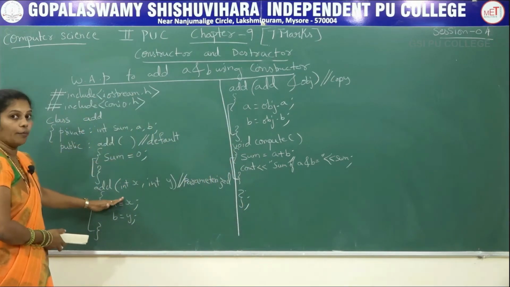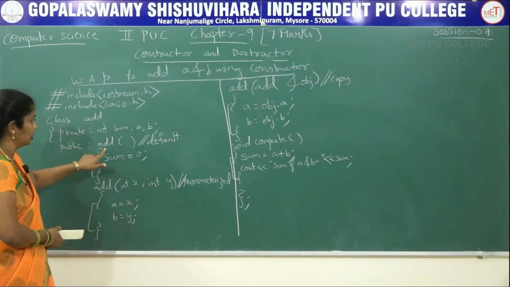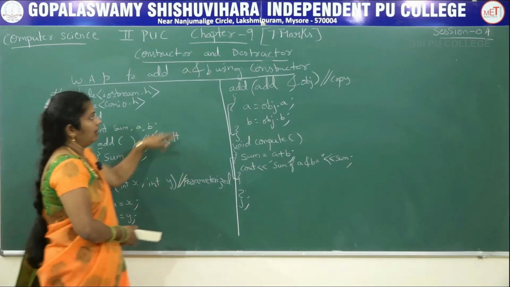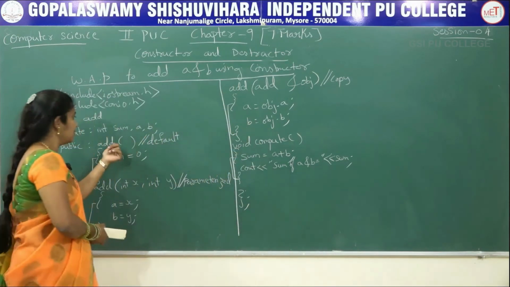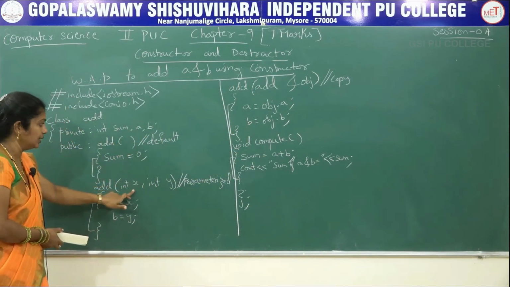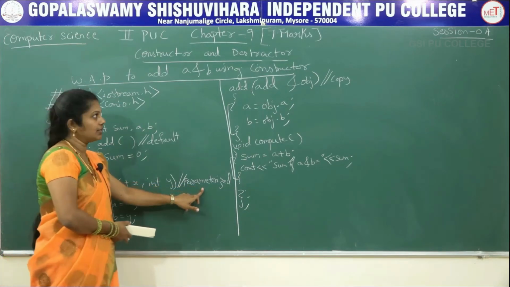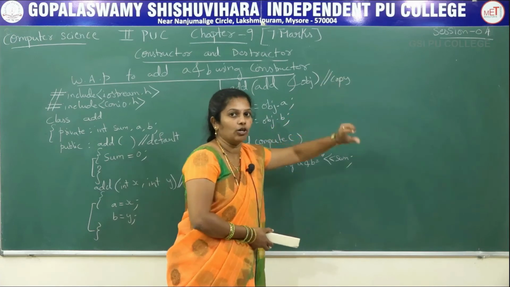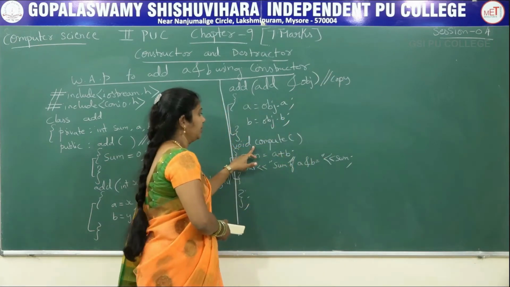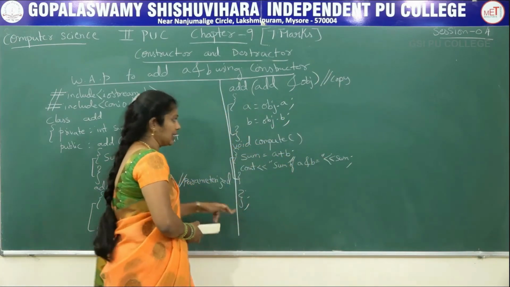Totally, how many functions are there? Totally 4 functions. First add, second add, and third add, and this is the compute function. Whereas this first function is the default constructor, the second one is the parameterized constructor, and the third one is the copy constructor. We are copying one object to another object. Then compute is the regular function, then close the class.